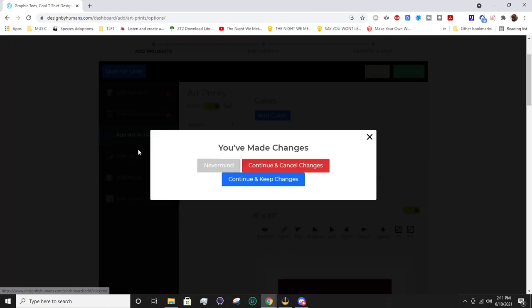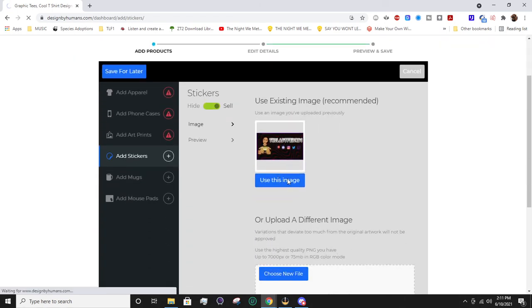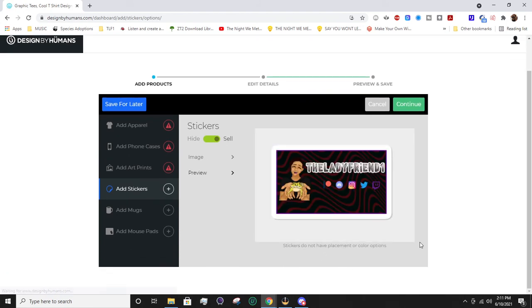The next thing we have is stickers. So we're using the existing image. I'm not going to add a new one. Stickers don't have placement or color options though. You really just kind of get what you get. It's really good about sizing it and everything as you need, and you don't need to choose any color. So stickers pretty much set up themselves.